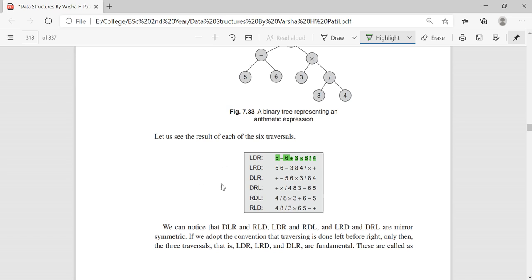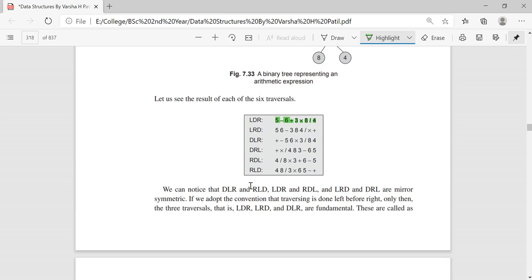By seeing all these 6 traversals, you can come to the conclusion that LDR and RDL are mirror symmetric and reverse in order. In one order all the elements are towards the right, and in the other you have just the reverse of it, mirror symmetric.